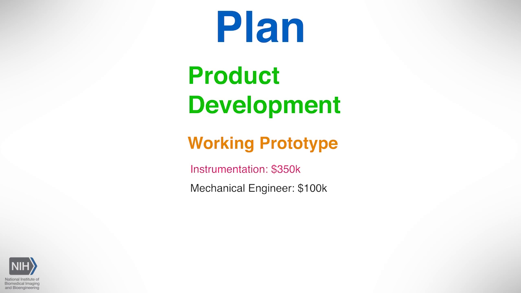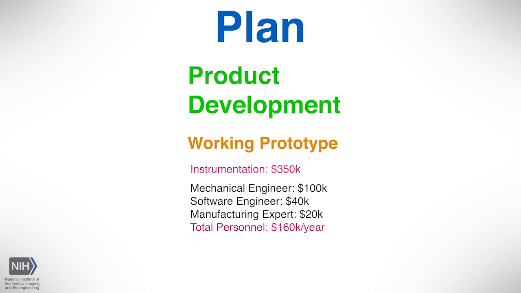Then you're going to hire part-time a software engineer, and that person's going to cost $40,000. You're also going to need, let's say part-time, a manufacturing engineer to make sure you can scale this thing up, and that person, part-time, is going to cost $20,000. So in order to get to this prototype, you're going to spend on people $160,000 in the course of the year.